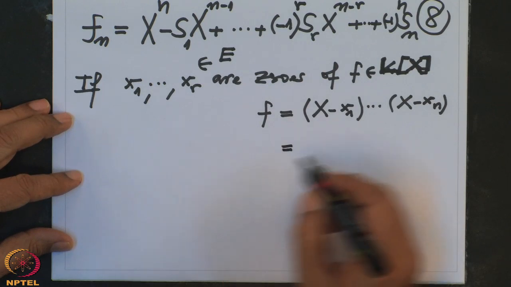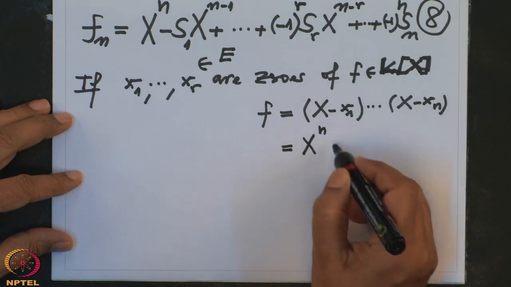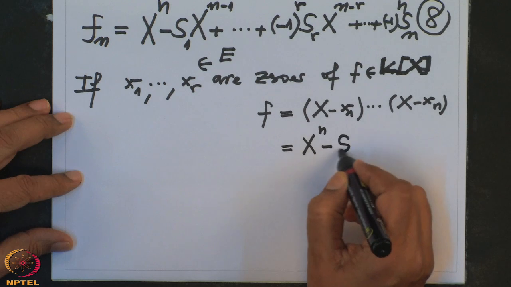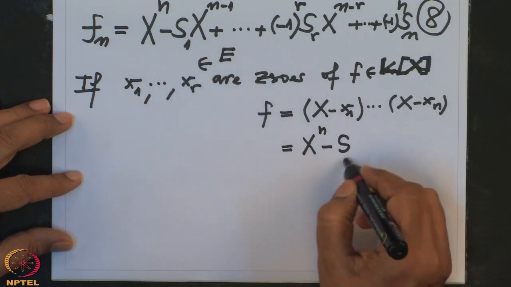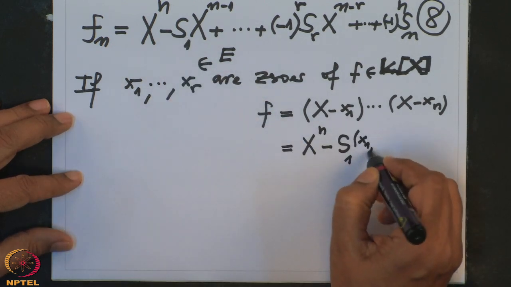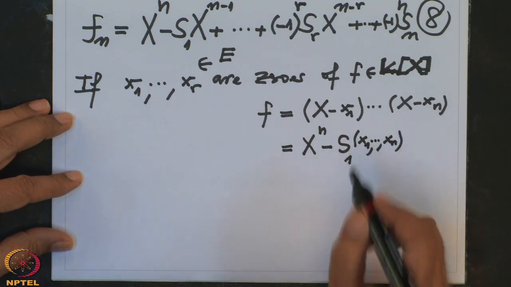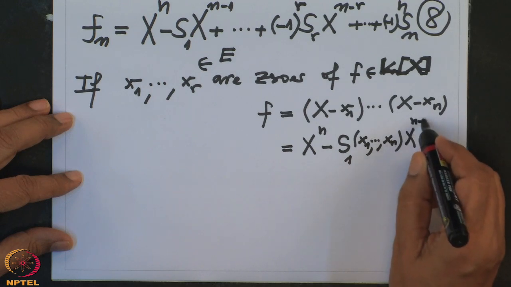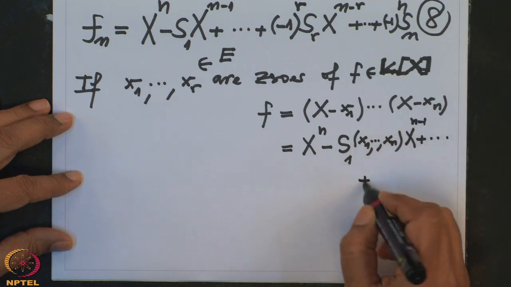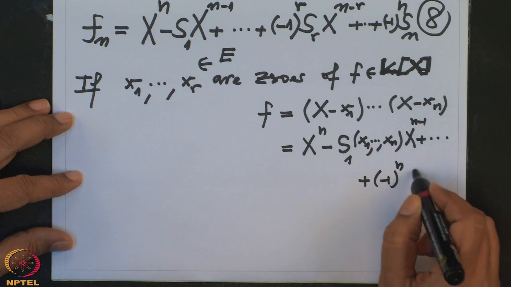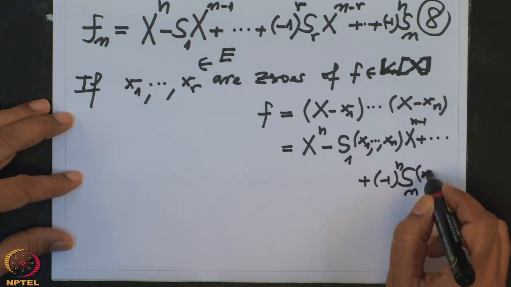I will get x power n, and the next one will be minus S1 evaluated at x1 to xn. That makes sense because this is a sum, and so on. The last term is minus 1 power n, capital Sn evaluated at x1 to xn.